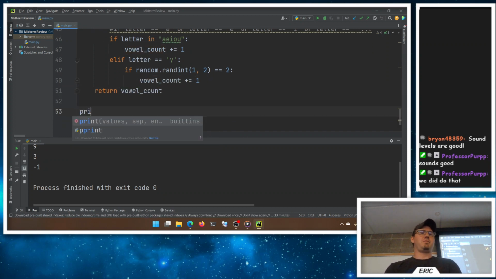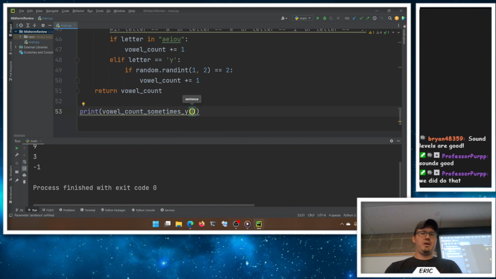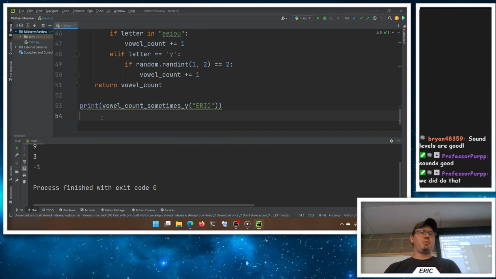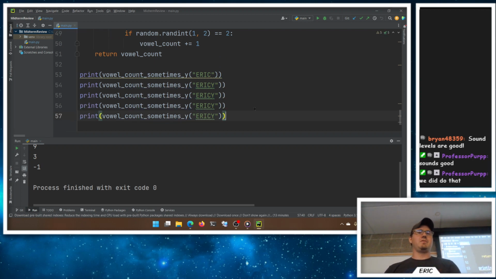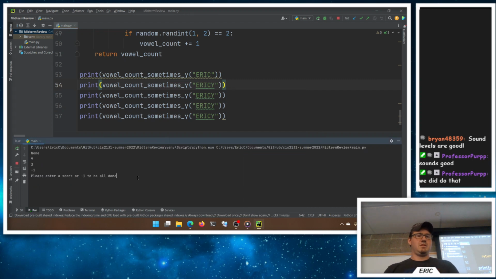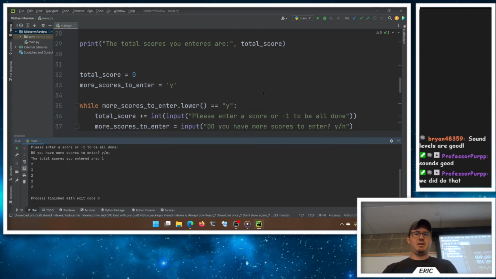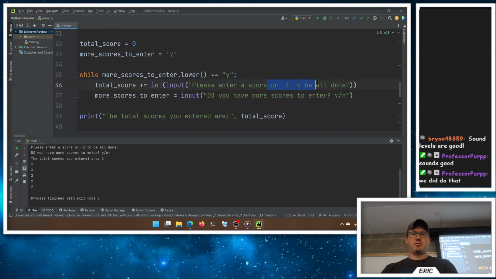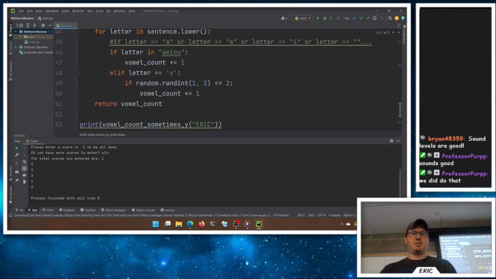So let's give it a try. Let's print our vowel count, sometimes y, Eric, and I'm going to do all uppercase to make sure the lowercasing works here. Eric doesn't have a y, so let's have an Eric with a y. Sure. And then if we do it a couple times, we should get some different counts, because sometimes it'll count a y, sometimes it won't count a y. All right, -1 to be all done. Oh, we forgot to change that prompt. Sorry. Enter a score. There we go.